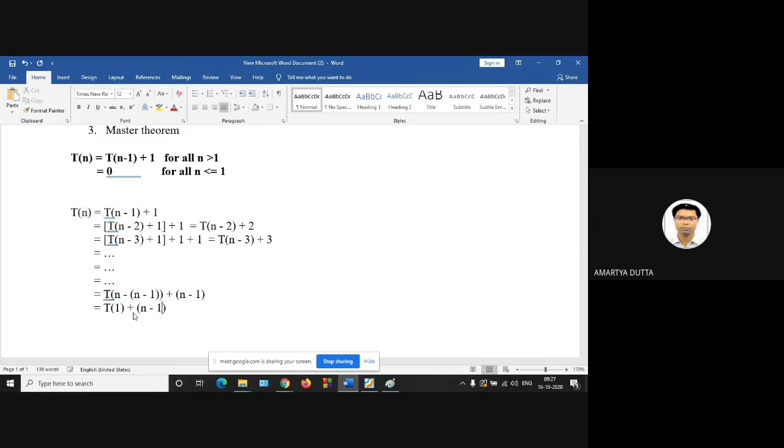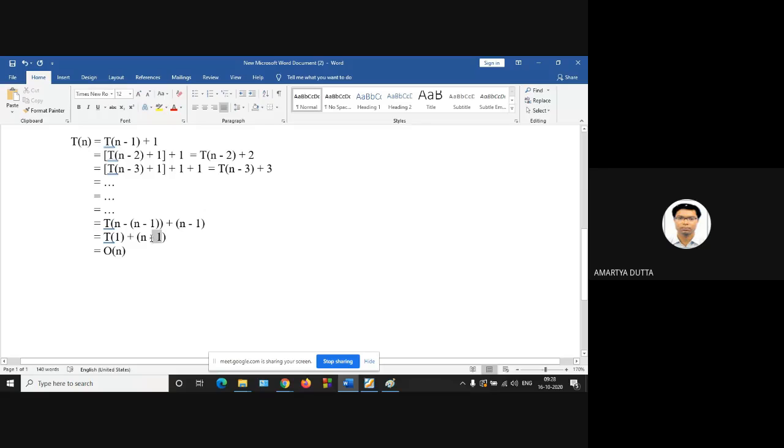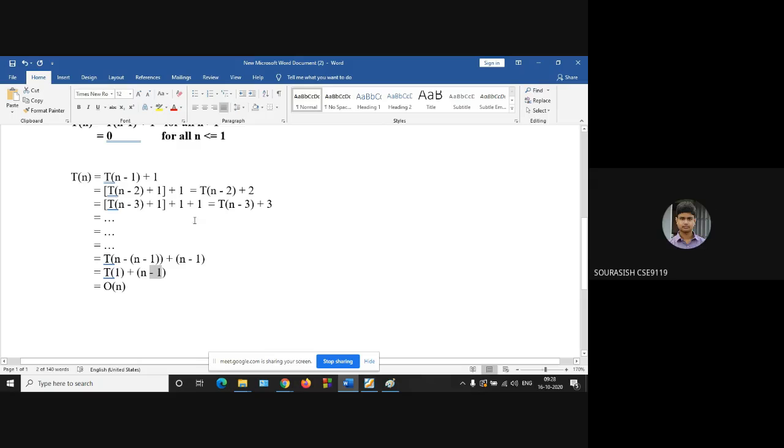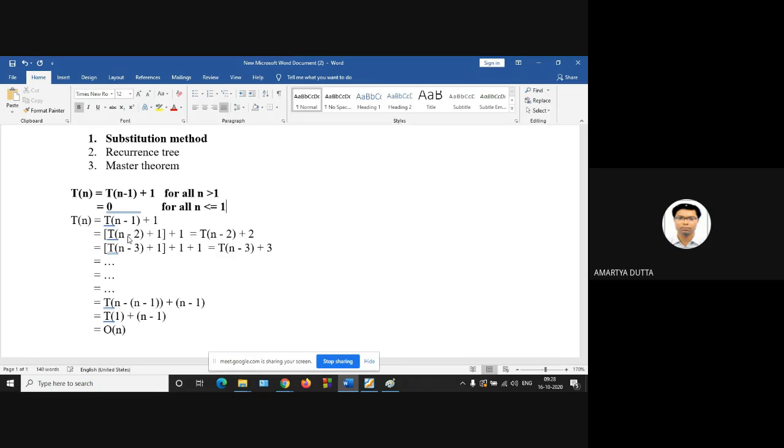Now, what will be the complexity? Any idea? Order of n minus 1. Order of n. Just discard the constant value, minus 1. Order of n. Is it clear? Yes, sir. So this is the solving procedure of this particular problem, that is T of n is T of n minus 1 plus 1 for all n greater than 1 and 0 for all n less than or equal to 1. Okay. So this is the detailed step.